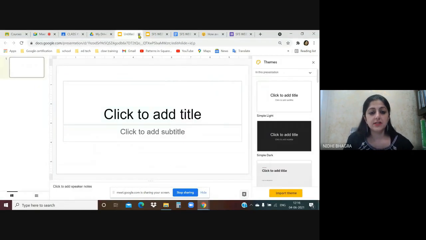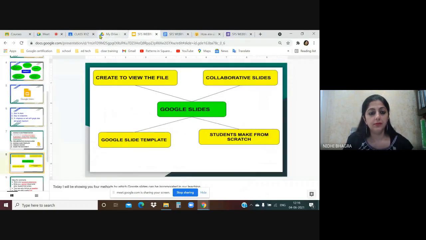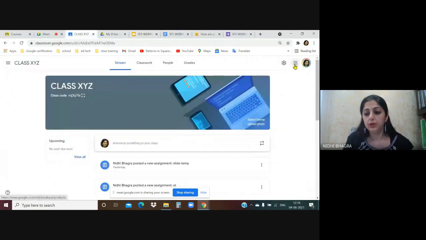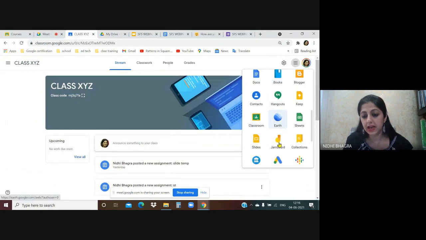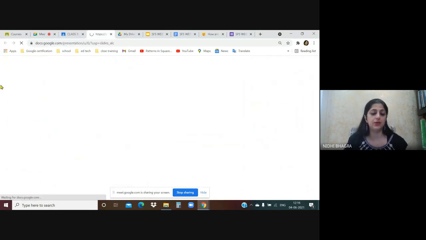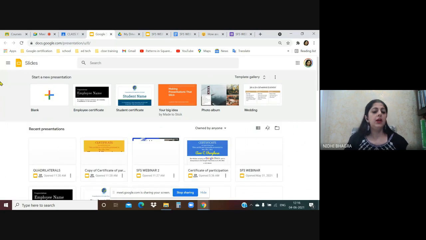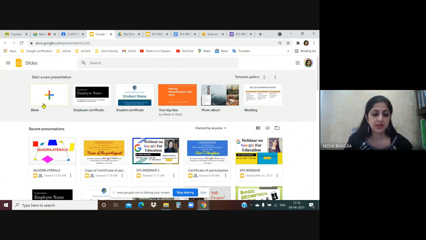The second option is we'll go to the Google App Grid. Various Google apps are there. I'll directly go to Slides from here. Here you will see a blank presentation with the plus sign. You can start with a blank presentation. There are some existing templates. You can start with those existing templates. Your recent presentations will also show here. So you can start your Google Slides presentation from here.